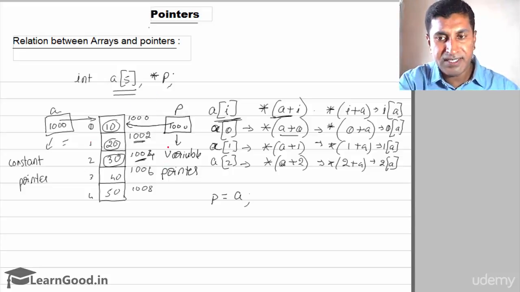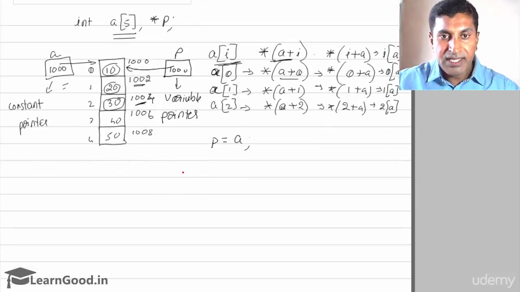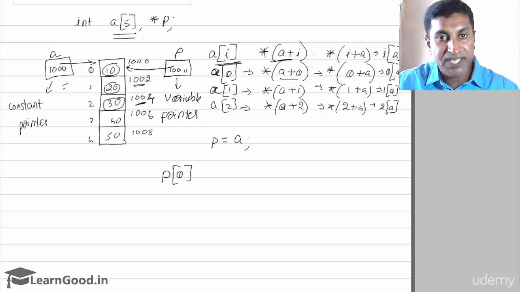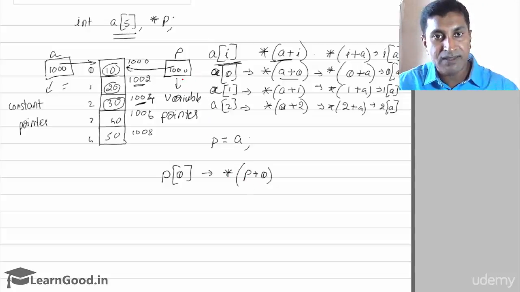So do you mean that in that case, can I give P of 0 to access the first location, 10? P is not an array, it's a pointer. Even if it is a pointer, can I access it as an array by giving P of 0? It is possible. If I give P of 0, internally it is going to take it as asterisk of P plus 0. So P is 1000, so 1000 plus 0 is going to be 1000. Asterisk of 1000 will give you the value 10. Same way P of 0 also will give a value 10.